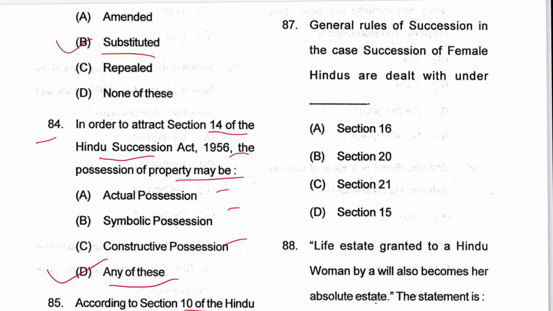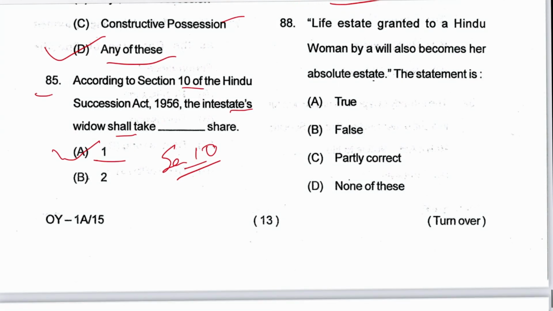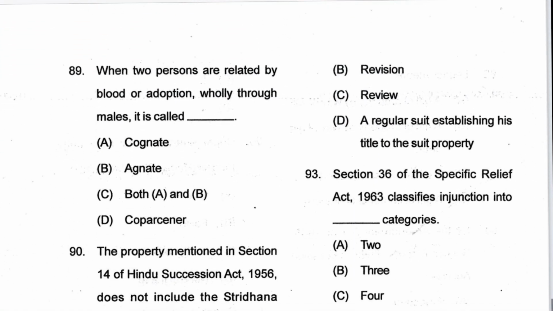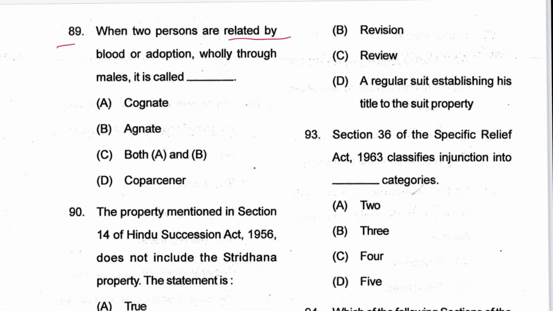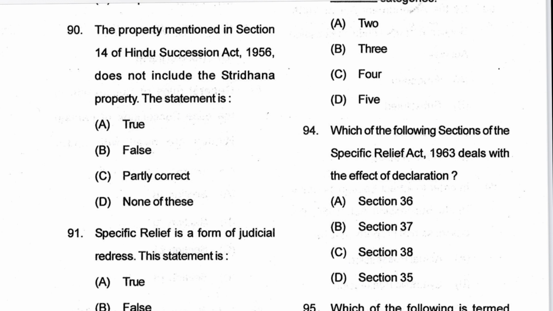Next, 87: the general rule of succession in the case of female Hindus is dealt with under section 15. D is the answer. Next, 88: life estate granted to a Hindu woman by a will also becomes her absolute estate. The statement is true. A is the answer. Next is 89: when two persons are related by blood or adoption wholly through males, they are called agnates. It is defined in section 3A of the Hindu Succession Act. Next, 90: the property mentioned in section 14 does not include Stridhan property. This statement is false. B is the answer. It includes.